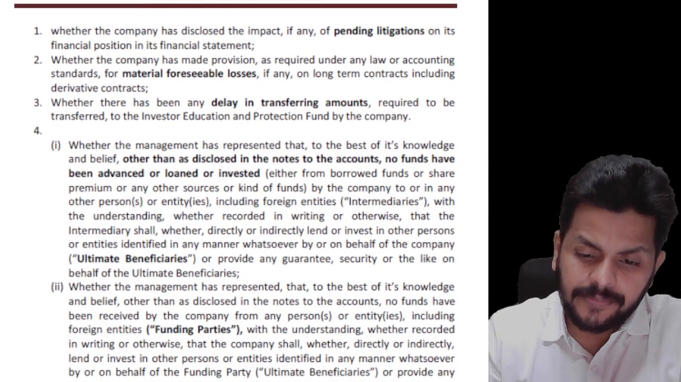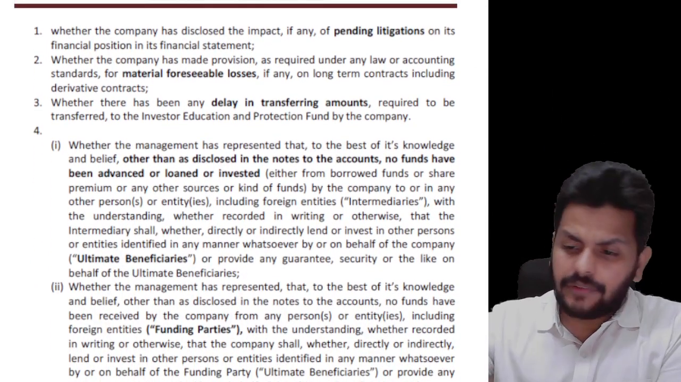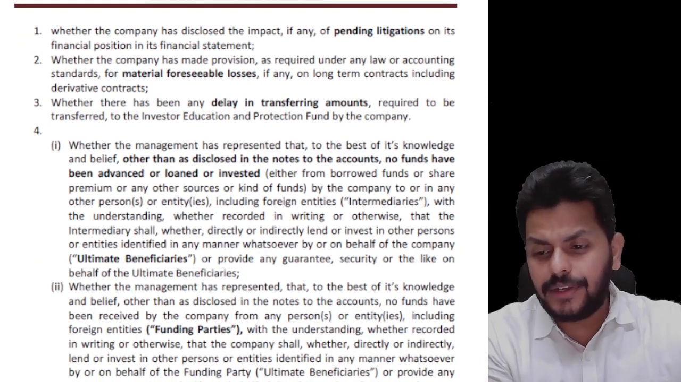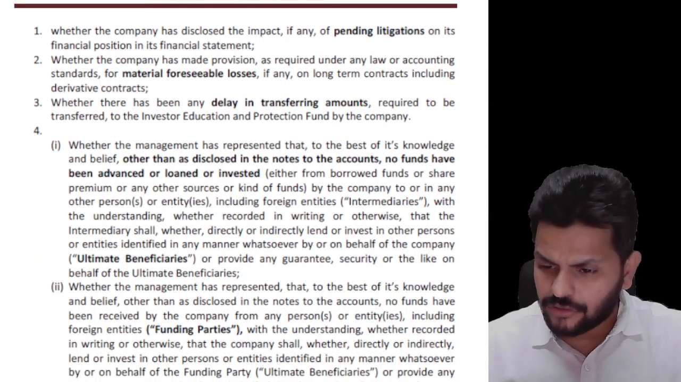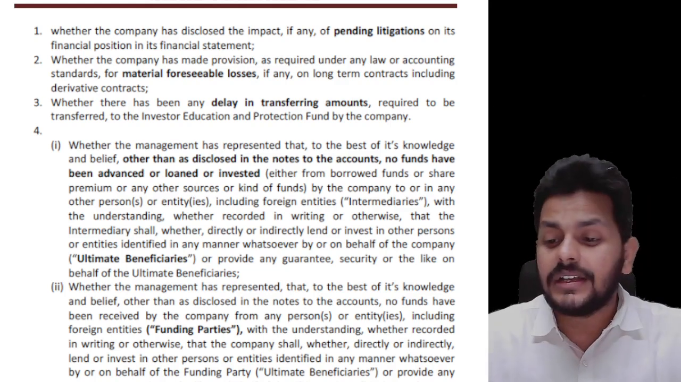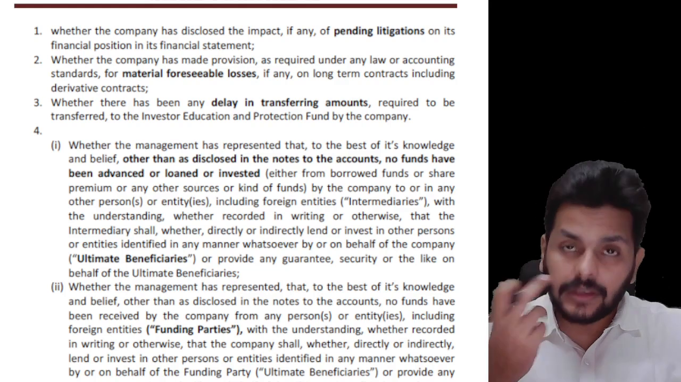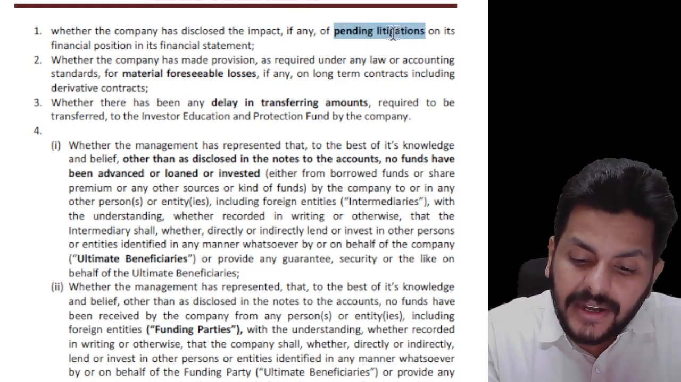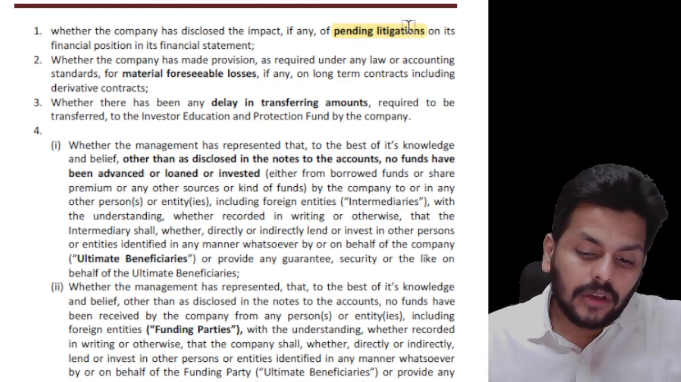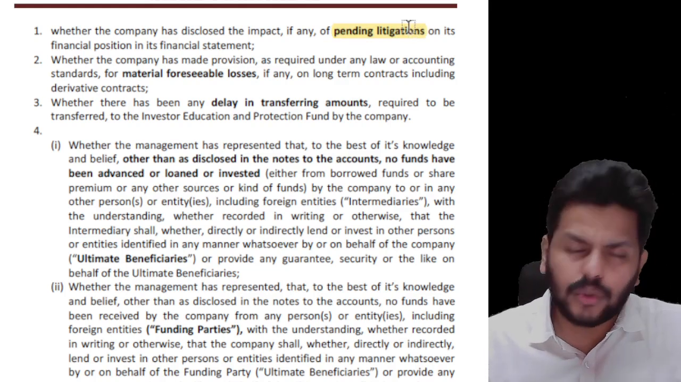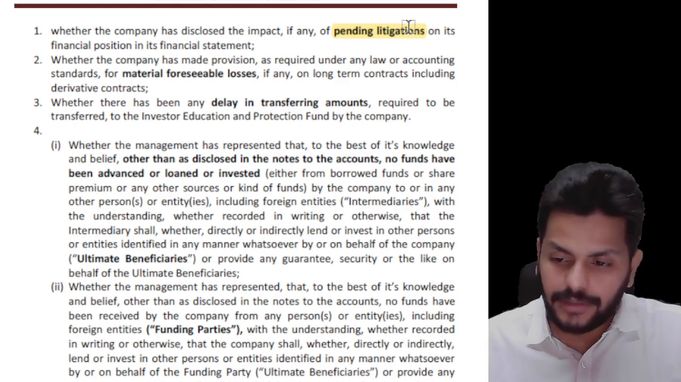It is very clear. The first set of 3 points are straight and clean. If the company has any pending litigations which are in the nature of contingent liabilities, we have discussed this in standard number 501. Pending litigations: whether the company has disclosed the impact of any pending litigations on its financial position in the financial statements. Now that has to happen in the notes to accounts, so I just hope they did that.